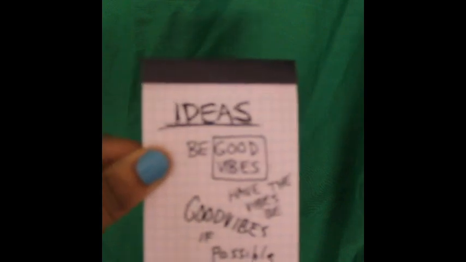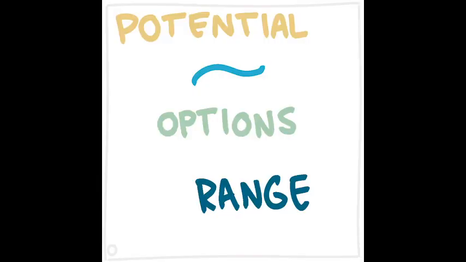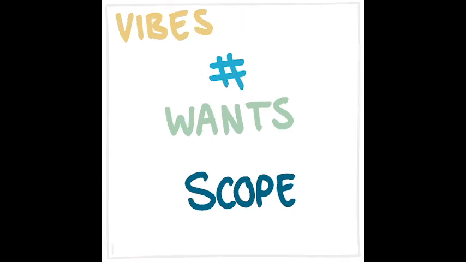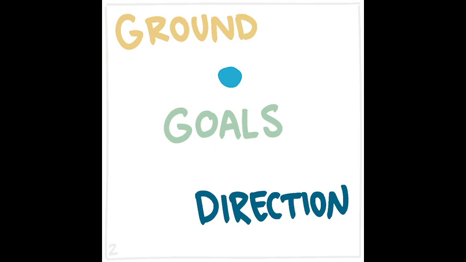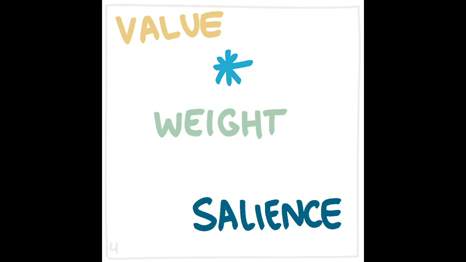So let's say you wanted to design an application and your goal was to make people smile. In that case, potential would be the concept of an application, and the vibes would be to make people smile. Grounding principles could be anything, but let's say you want to respect your users' privacy. So your aim is to give them ways to wonder about your site that don't jeopardize their privacy. And you might do that by providing specific channels that they would find interesting.